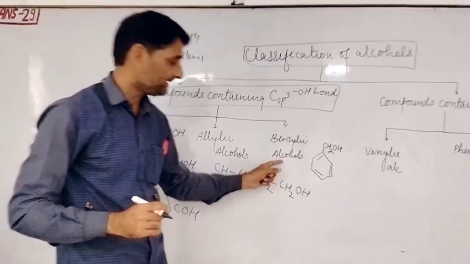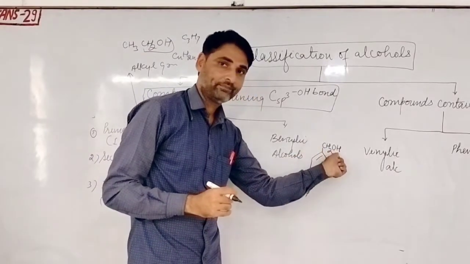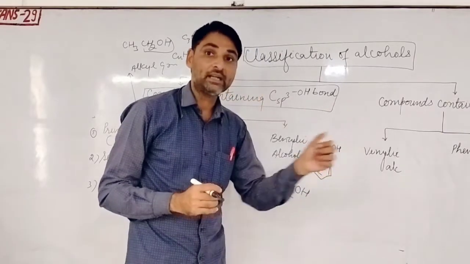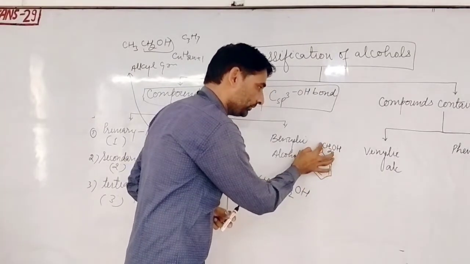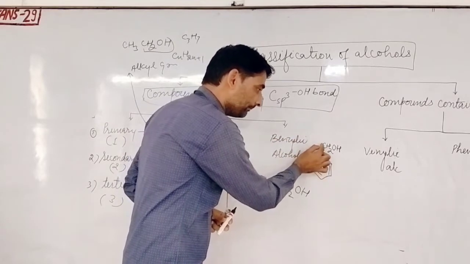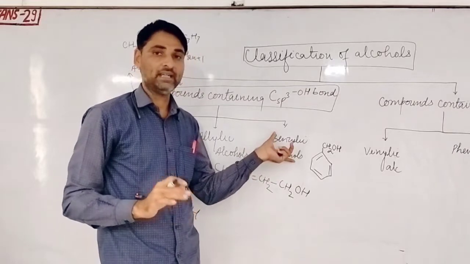Benzylic means if the OH group is added to the benzene group but after the ring, you know that this is the ring, अगर इस रिंग से डायरेक्ट OH अटैच हो जाएगा तो this is not benzylic, बट बेंजीन रिंग के बाद जो कार्बन होगा अगर उससे OH ऐड होगा तो that is the benzylic alcohol.